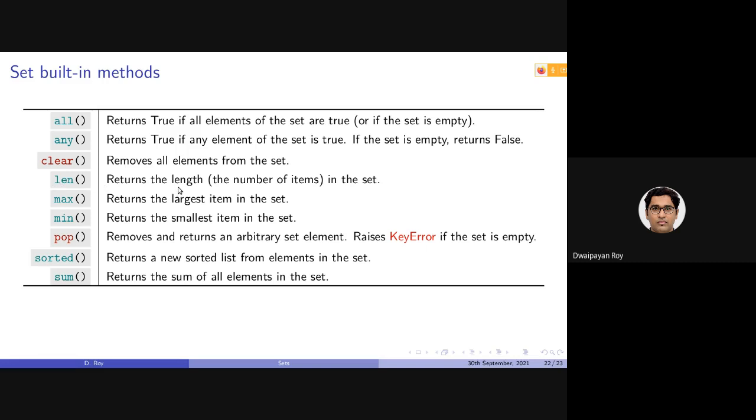Len will be returning the length, similar to list. Max will be returning the largest element. Min will be returning the smallest element. Pop will be returning an arbitrary element, and it will also be removed. Now sorted, as I stated, sort was a list function, but sorted can also be applied to any sequence data type. Sorted will be returning a new sorted list from the elements in the set. Note that the set will be converted into a list before being returned, and the sum function will be returning the sum of all the elements in the set.